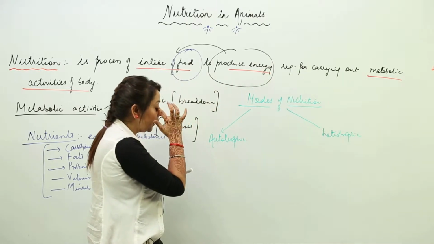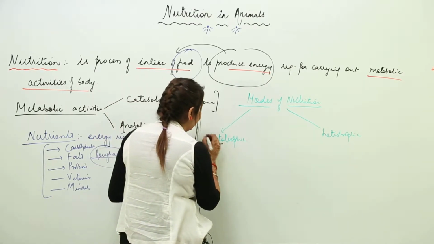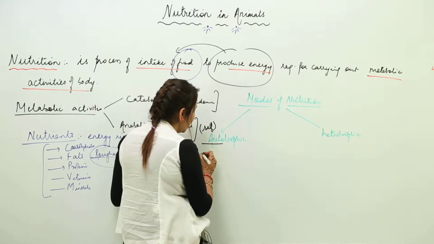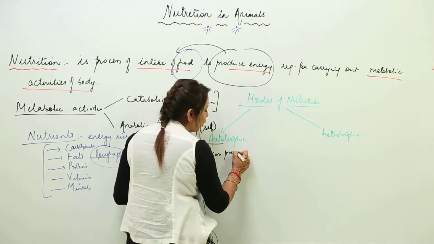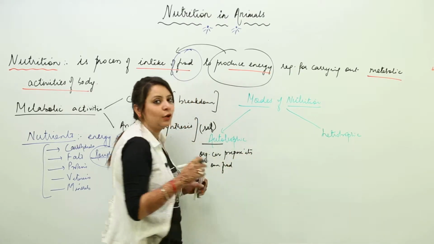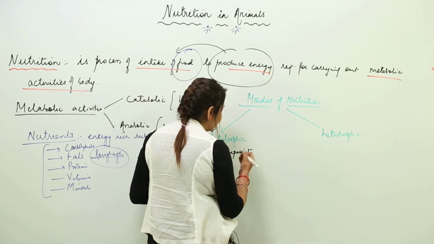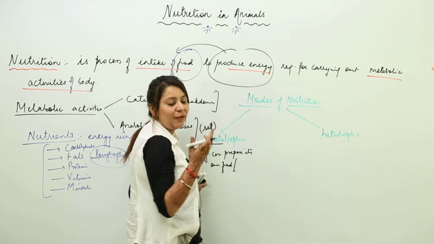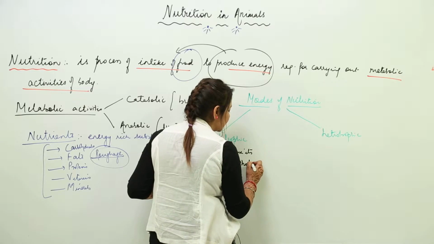Now what do we mean by autotrophic mode? Auto means self. So autotrophic mode is a mode in which the organism can prepare its own food. That means the organism is capable of making its own food by a certain process, and you know that the process by which an organism can prepare its food is termed photosynthesis.